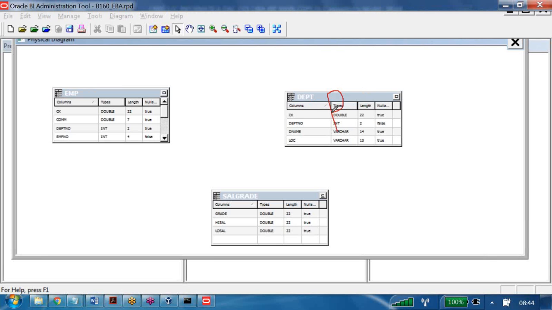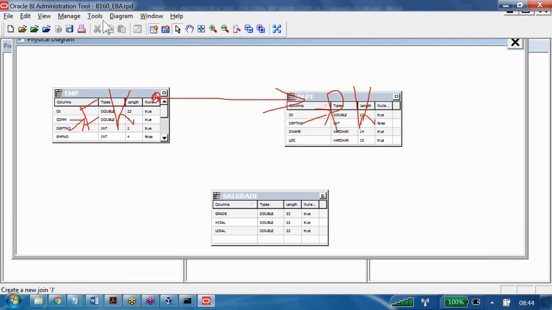This table has the primary key, the DEPT number, as a primary key here. And in this table, the same DEPT number is acting as the foreign key. So the foreign key is available here and the primary key is available here. You have to start from the foreign key and end with the primary key. So let us try to create the join like that.